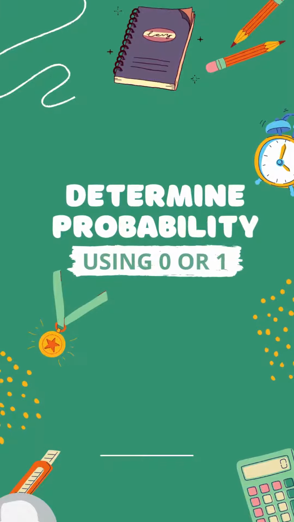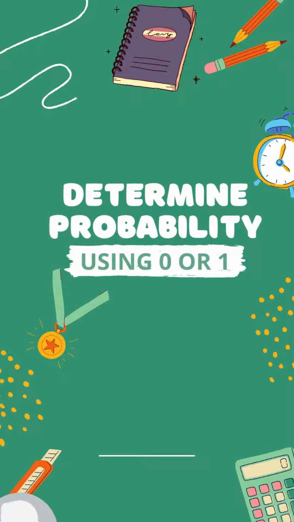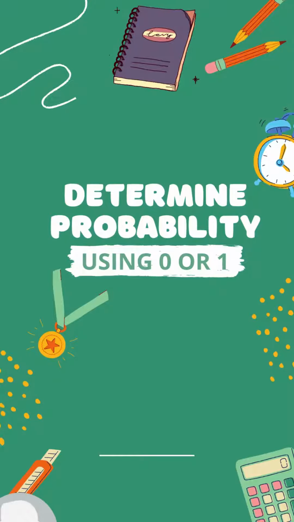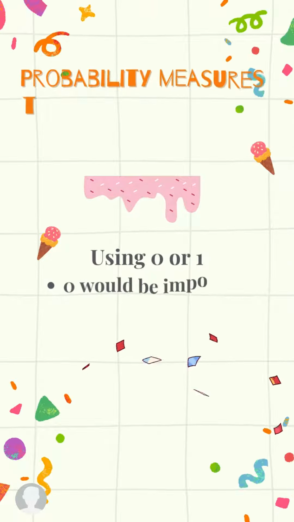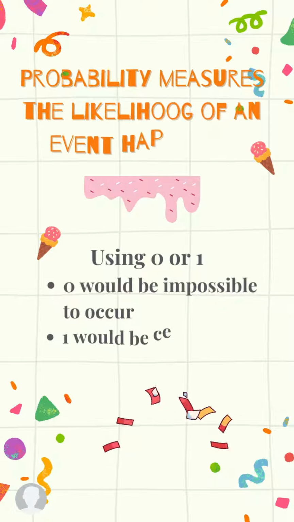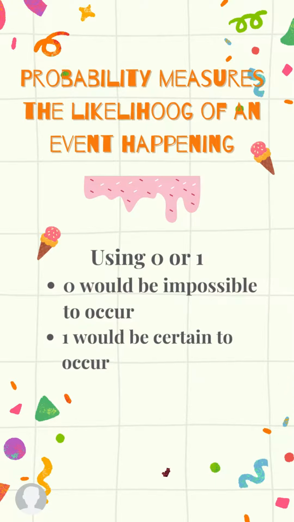Let's look at probability and determining that probability using 0 or 1. Let's take a look. Probability measures the likelihood of an event happening. And when you're using 0 or 1, 0 would be impossible to occur. 1 would be certain to occur.